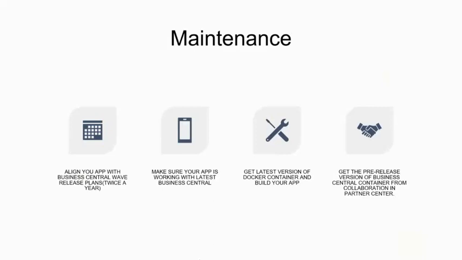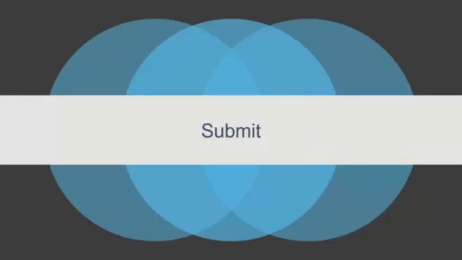And you need to get the latest version of the Docker container for testing these things. As a partner, you have an advantage to download pre-built Business Central from Partner Center. There is a portal called Collaboration where you can get a pre-built version of Business Central. For example, if Microsoft is releasing release wave 2 for 2020 in October, you will get a pre-built version in September itself, so that you can be ready with your app, right? That's what this slide is talking about. And that's it from my side, and over to Murali.